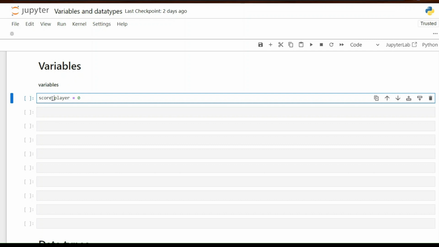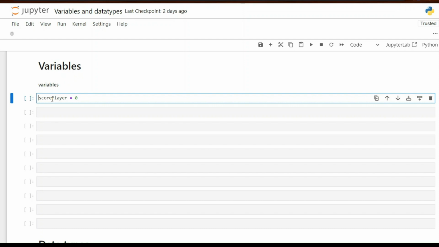So either you give an underscore to make a connection, or just change it to a capital P so it makes entirely one word. So spacing is not allowed, giving numbers before is not allowed, even using special characters like the at sign is also not allowed. So this is how you generally create a variable.